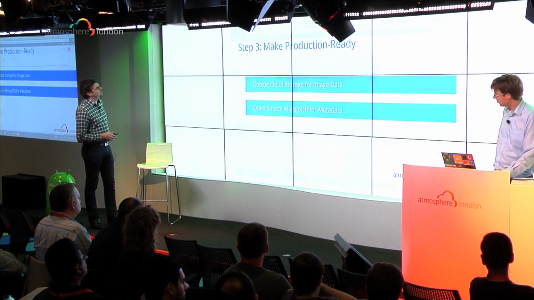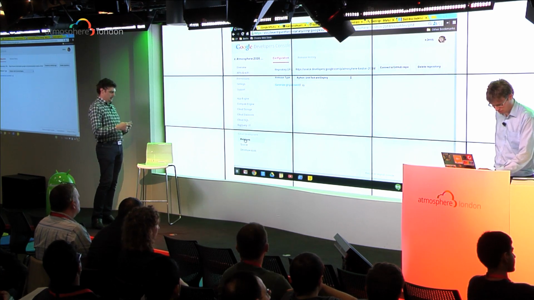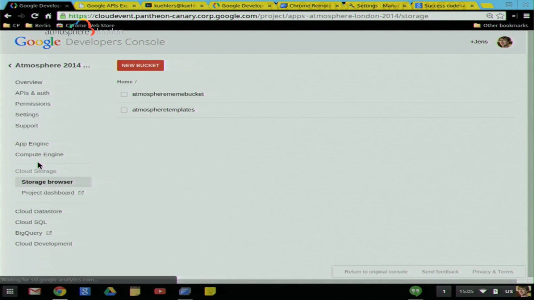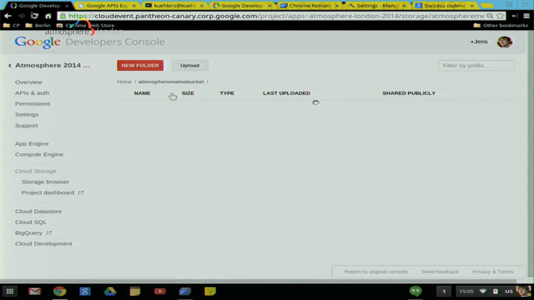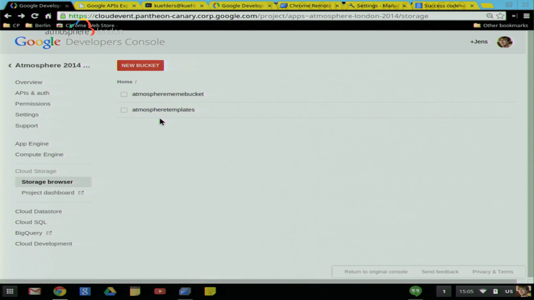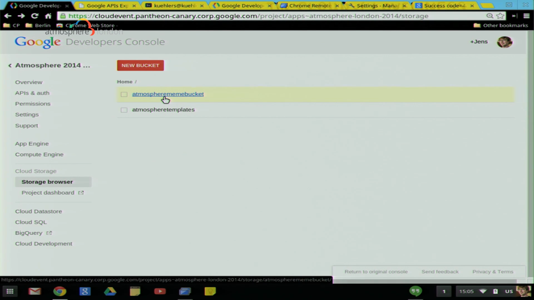All right, so we start with cloud storage, right? Yes, please. OK, so maybe I should show you first cloud storage in the developer console. This shows us in cloud storage. It's organized as objects and buckets. And I put one bucket where we will save the memes and one bucket where we save the templates. So that's how we do the cloud storage on the back end.